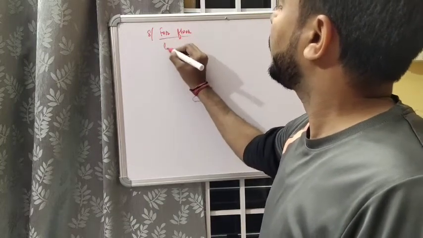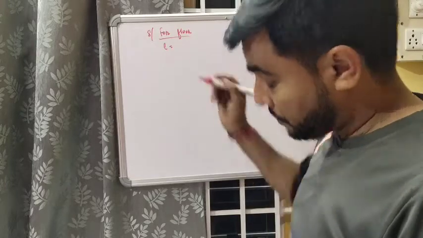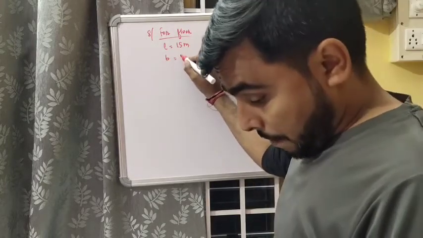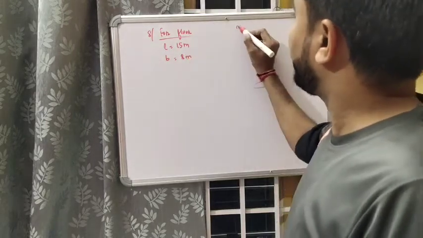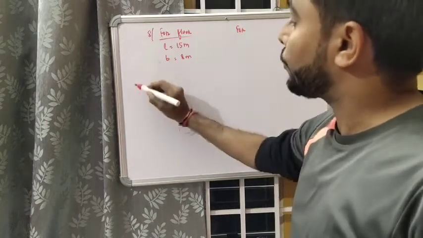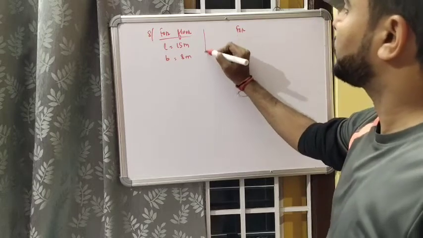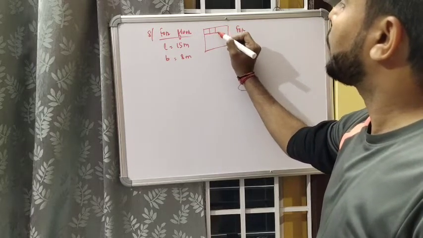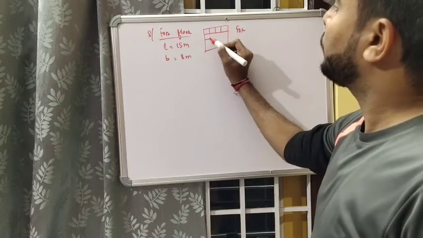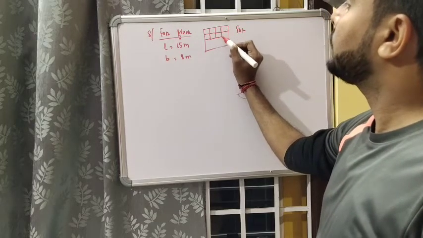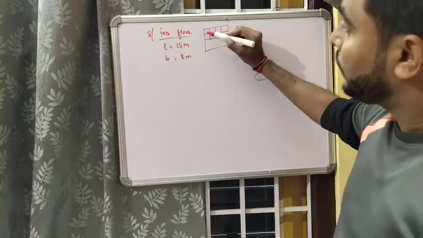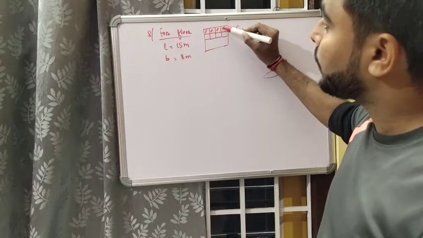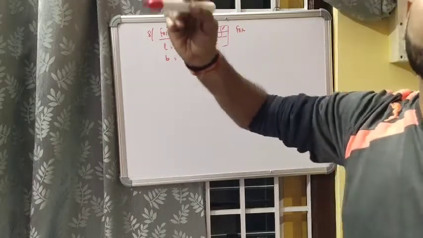Okay, length is how much? 15 meter, breadth is 8 meter, and on this floor, suppose this is the floor, here we are going to lay some number of tiles. Okay, you need to find the number of tiles, how many tiles can be laid. So area of floor by area of tiles, again the same area will keep on repeating.